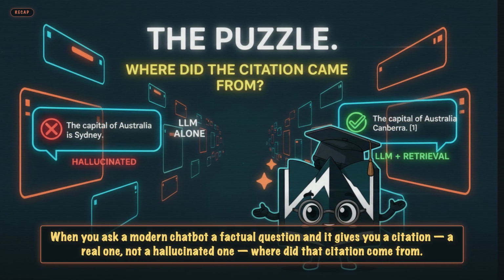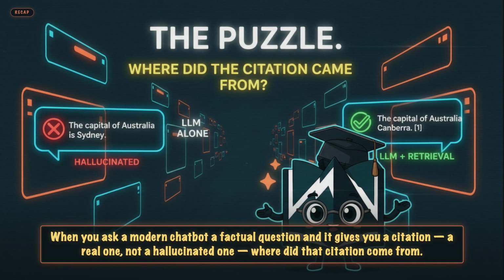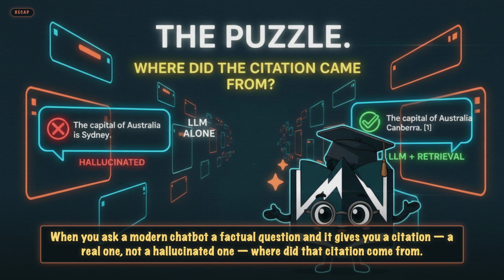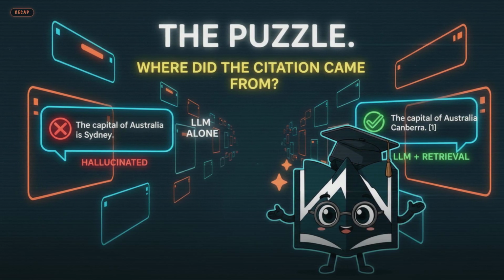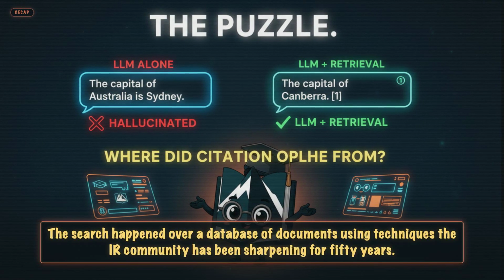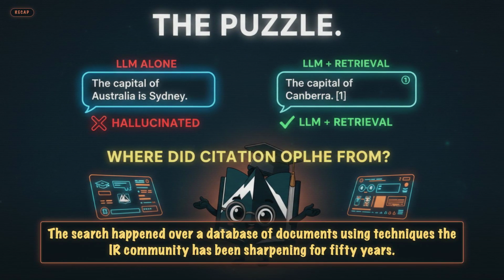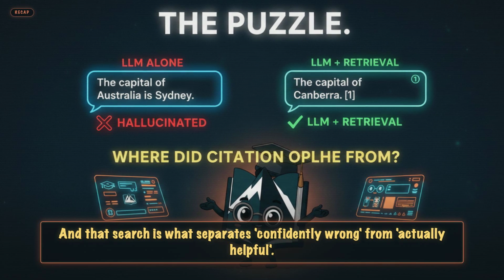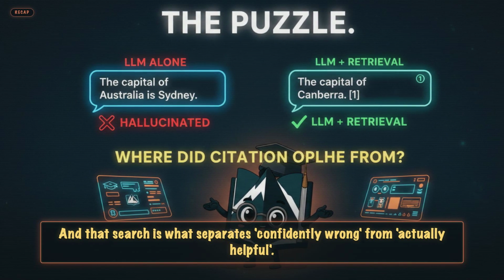Today's puzzle. When you ask a modern chatbot a factual question and it gives you a citation, a real one, not a hallucinated one, where did that citation come from? The model didn't just know, it searched. The search happened over a database of documents using techniques the IR community has been sharpening for 50 years. And that search is what separates confidently wrong from actually helpful.